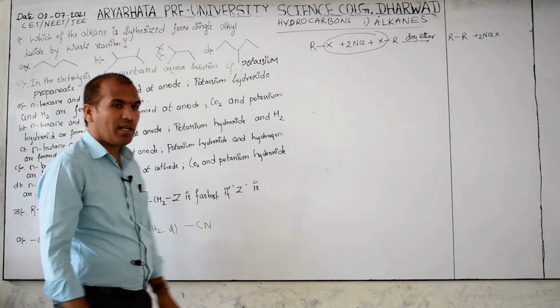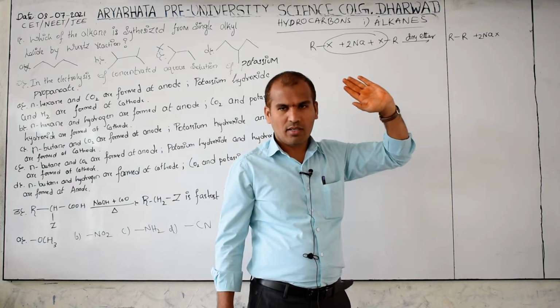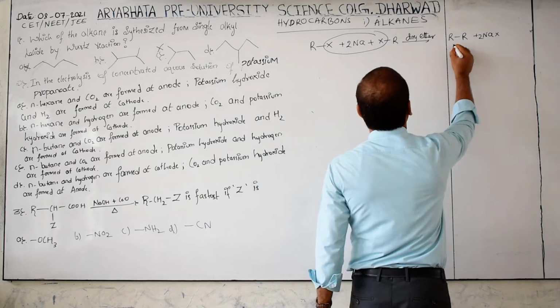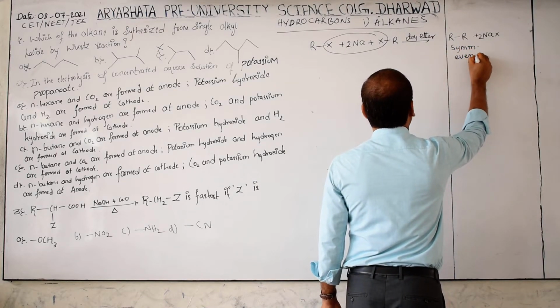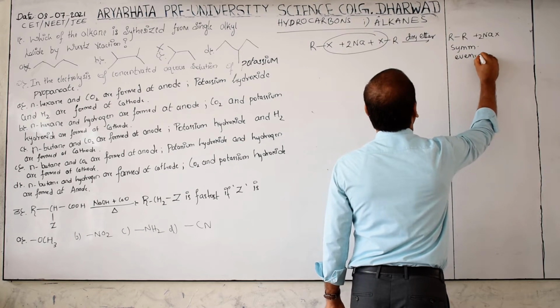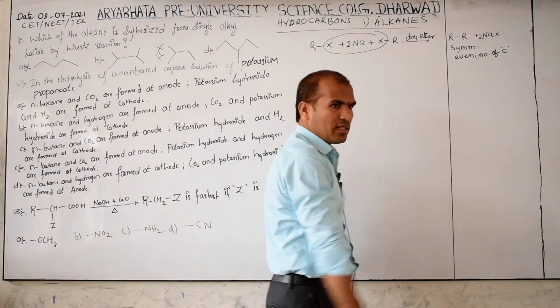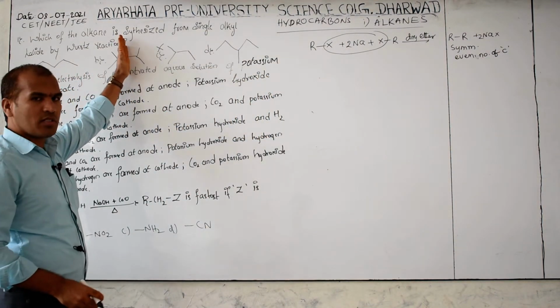Okay, and I told you here, the formed alkane is symmetrical. Keep in mind this alkane is symmetrical and has an even number of carbons. This is what we know in the Wurtz reaction. Now if you cut, is this symmetrical or not?